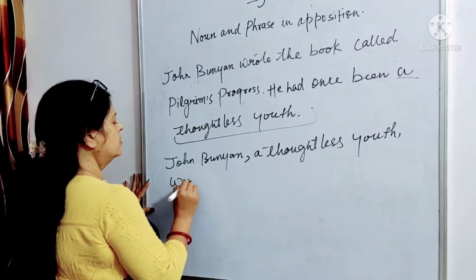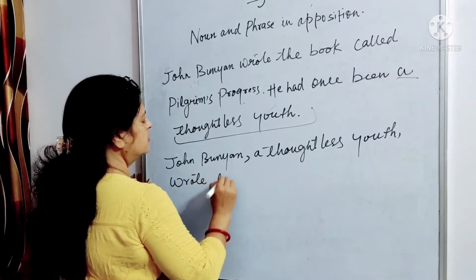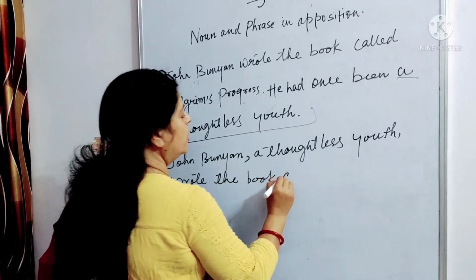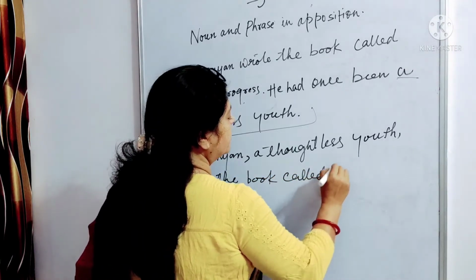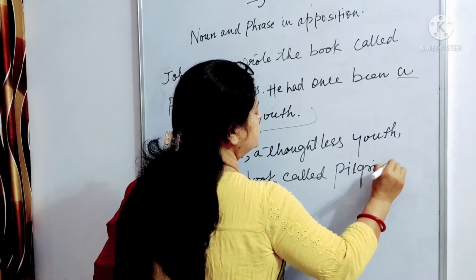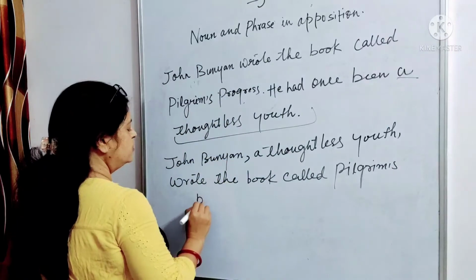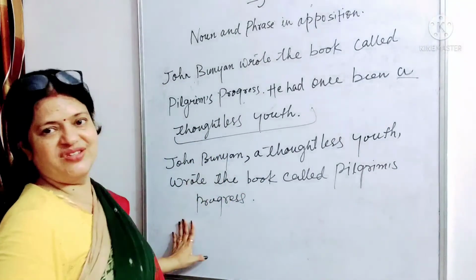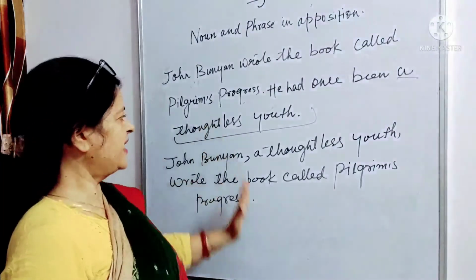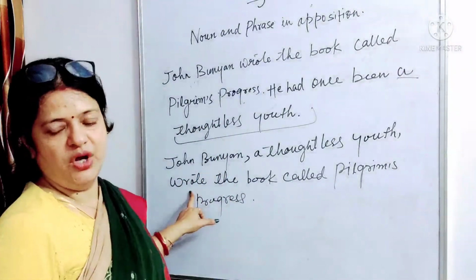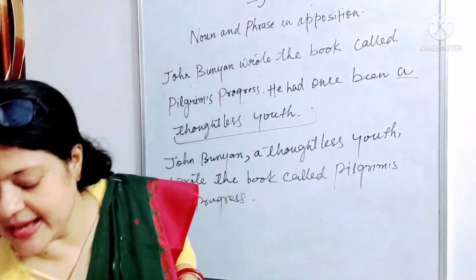Now we have added these two sentences and we have only one verb, that is wrote. Okay, let's take one more example.